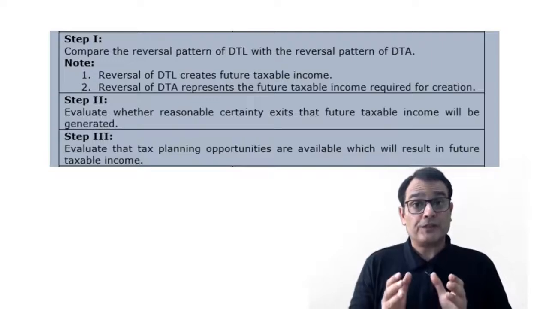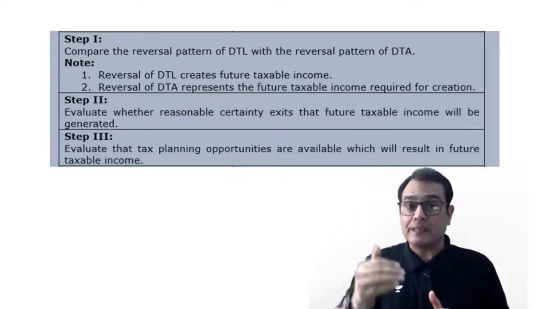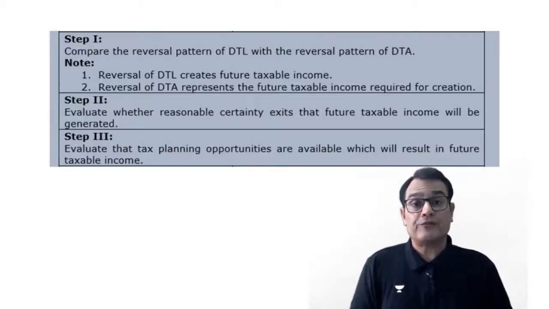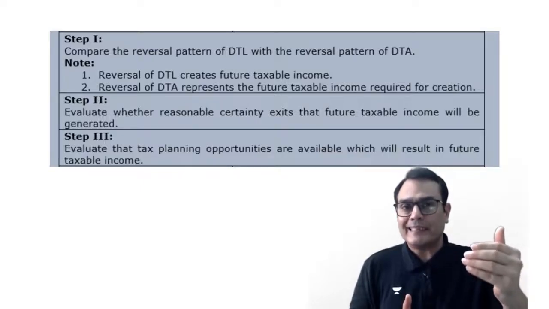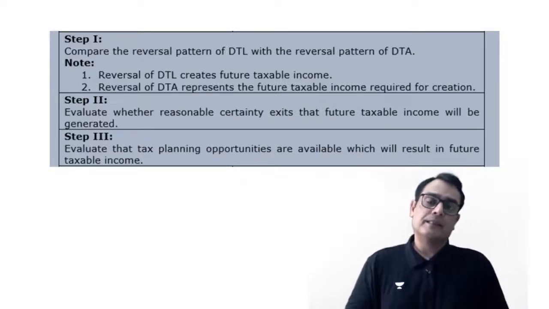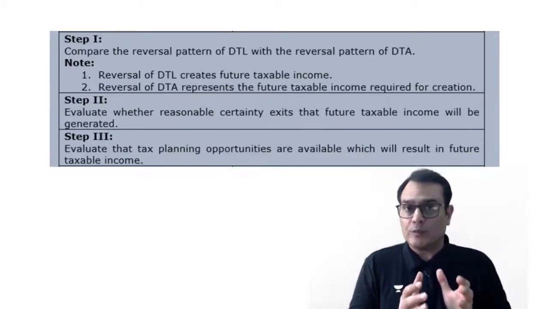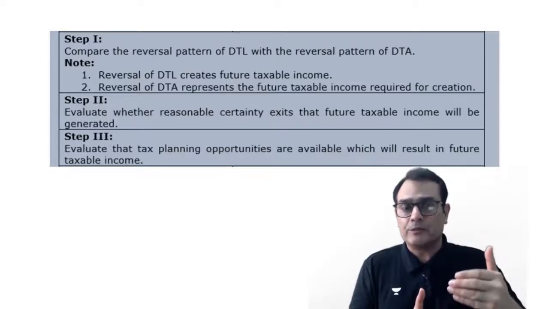But when there is a reversal of a DTL, you put the entry DTL to P&L. So reversal of a DTL, you can say, creates a future taxable income. Similarly, if you look at a DTA, when you create a DTA, the entry is DTA to profit and loss account. That means it gives a credit to the P&L at the time of creation, and when you reverse a DTA, the entry is P&L account debit to DTA.